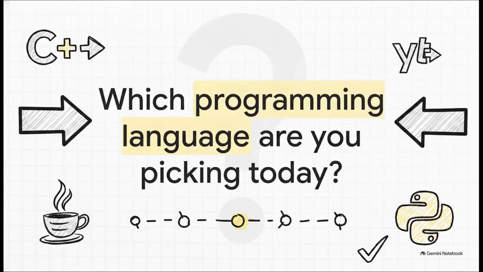The roadmap is yours. You have the analogies, you have the timeline. The only thing left is action. Which language are you picking today? C++, Java, or Python? Commit right now, let us know in the comments, and start your day 1.